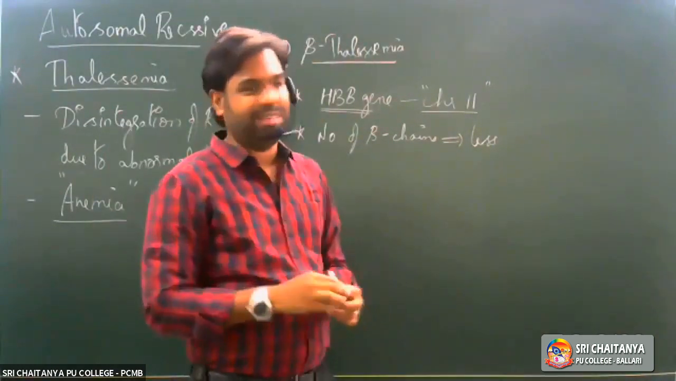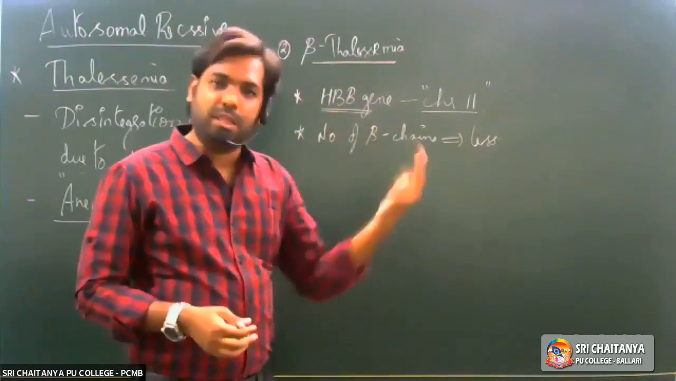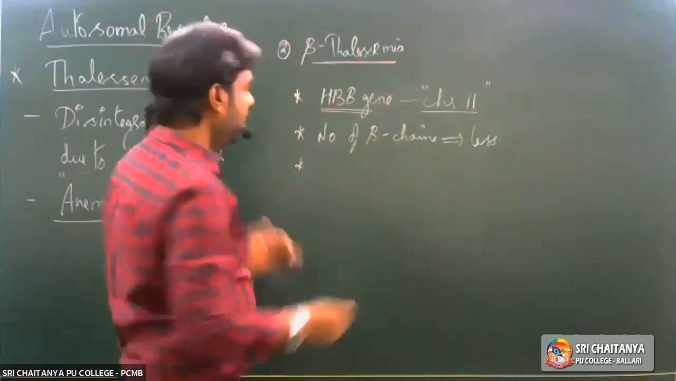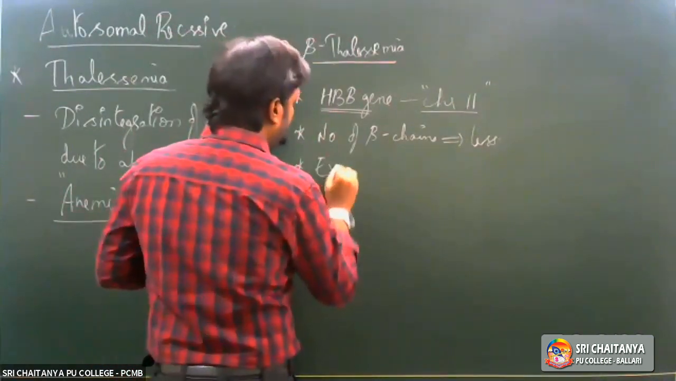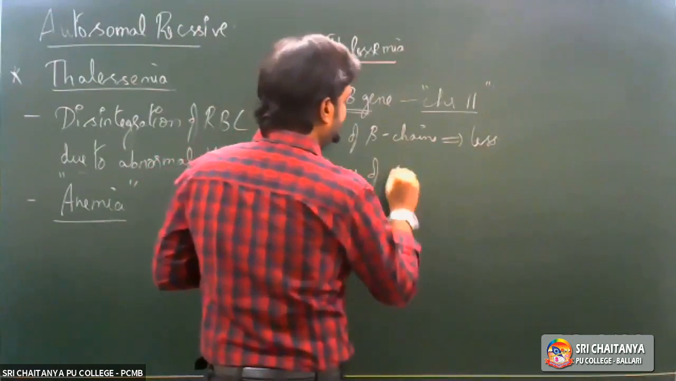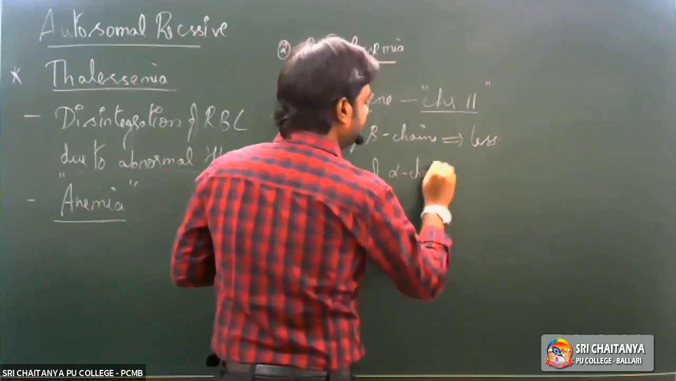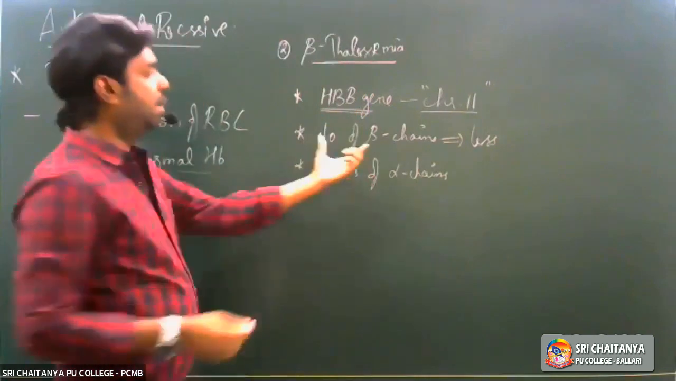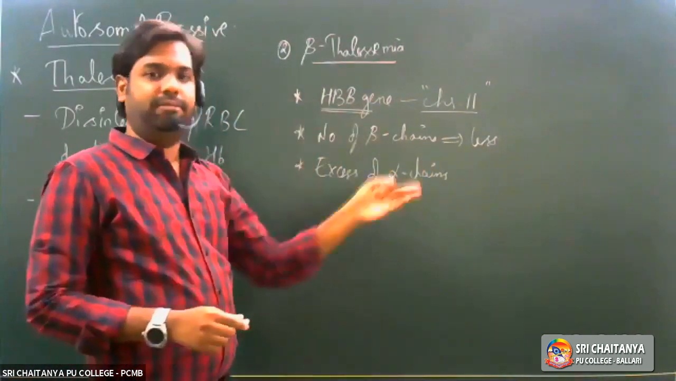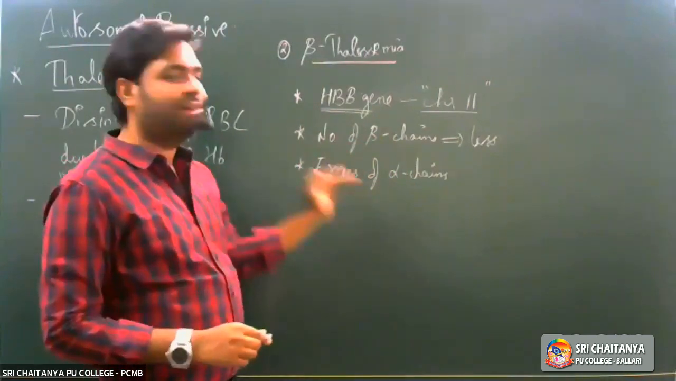Those are the two effects that are seen. Along with these two, there is one more effect also seen here in case of beta thalassemia, right? So what is that? The excess of alpha chains that are present, right? Since the number of beta chains is less, definitely there would be an excess of alpha chains.